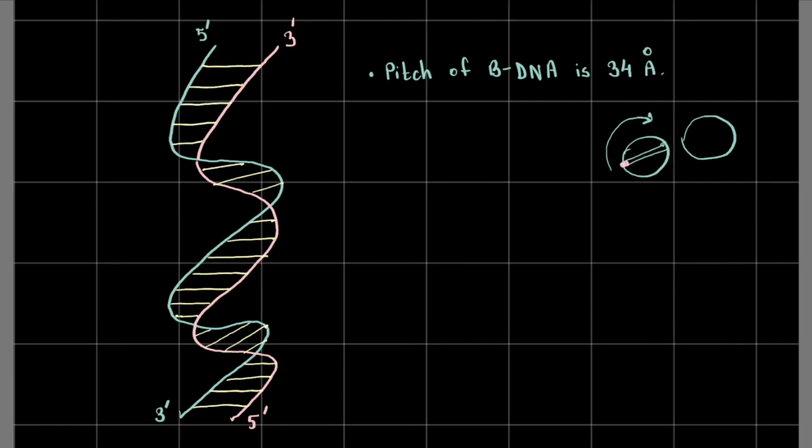There will come a time when this entire thing will turn by 180 degrees and the crystal of the dye will return to its initial position, right? But the screw has progressed by then. The threads of the screw have progressed by then, and so we say that we have completed one full turn of the screw, right? The distance by which the screw progresses forward in one full turn is known as the pitch of the screw. In a similar way, since a screw is also a helix, a single helix, and DNA is a double helix.